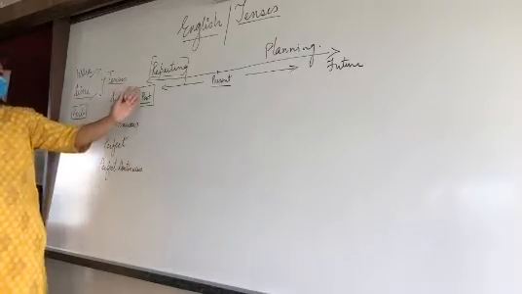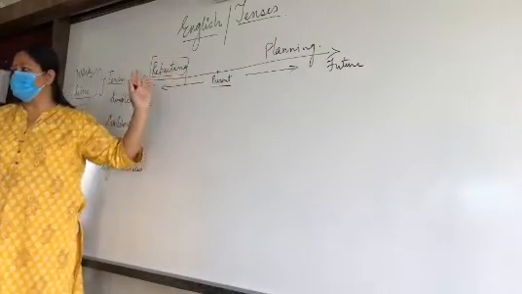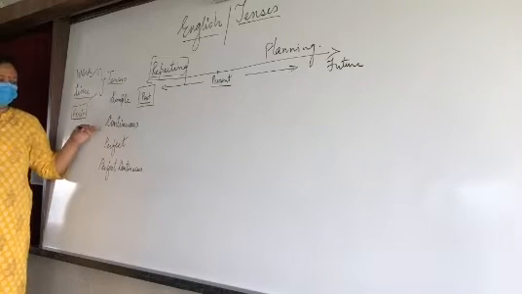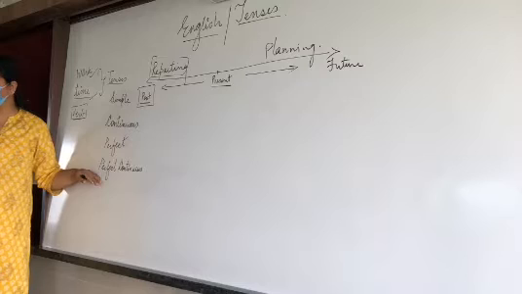So we have all three parts, that is present, past and future. Along with that we have four forms also, that is simple, continuous, perfect and perfect continuous.